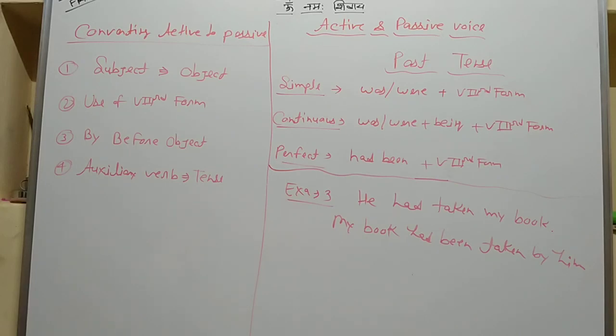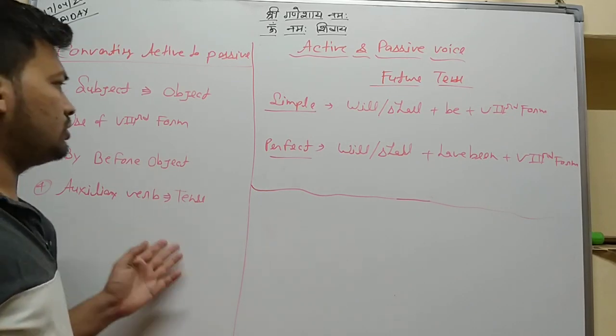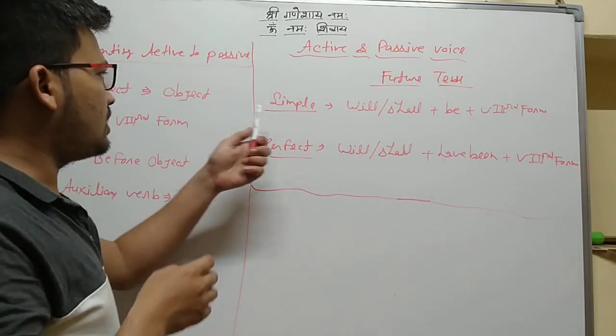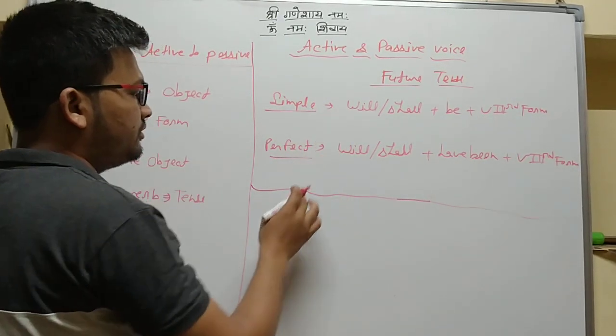These are all three kinds of sentences in past tense to change active to passive voice. So we should consider the last kind of sentences, future tense. These are two sentences, simple and perfect.